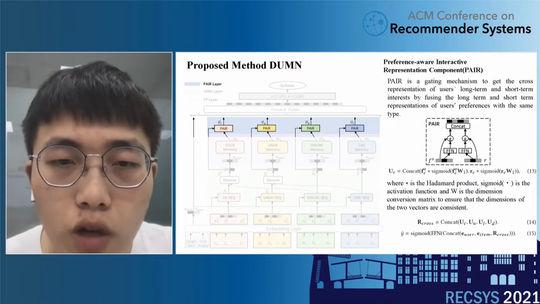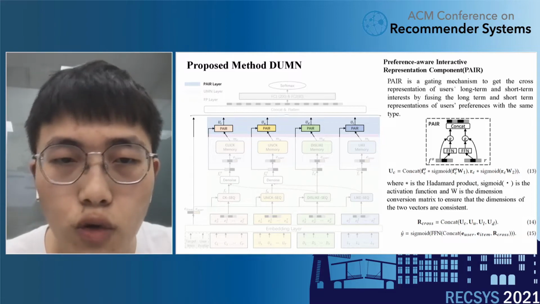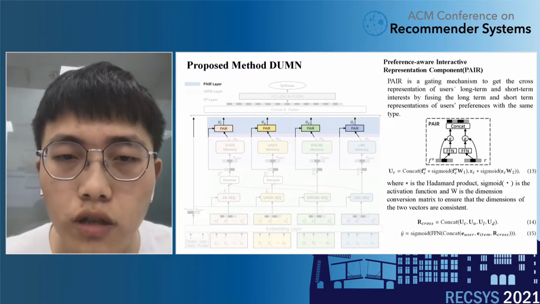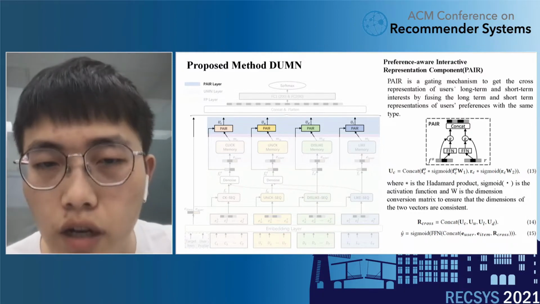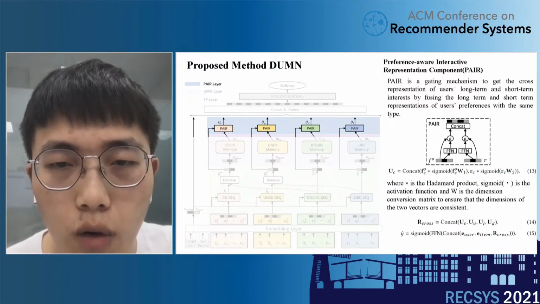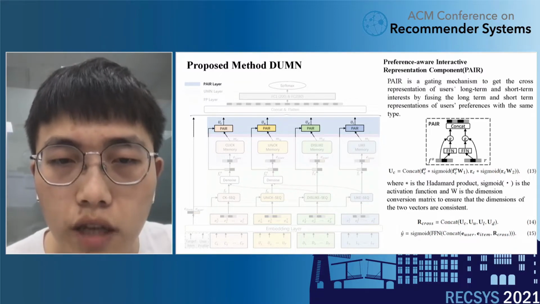As for the preference-aware interactive representation component, it is a gating mechanism to get the cross-representation of users' long-term and short-term interests. The process is shown in the following figure, and we use the representation of click preference as an example to get the cross-representation.